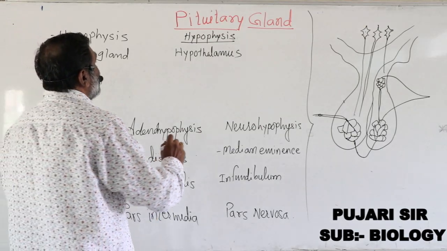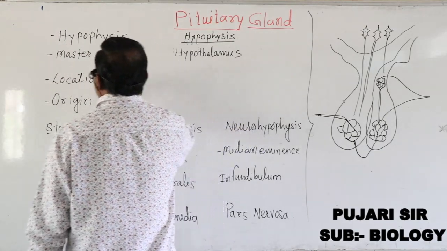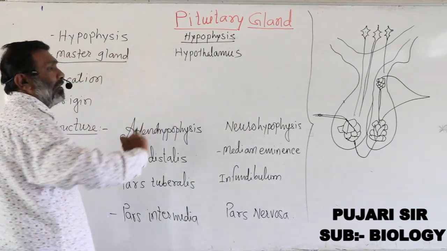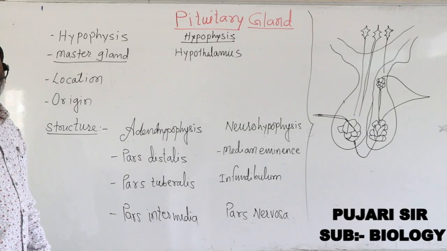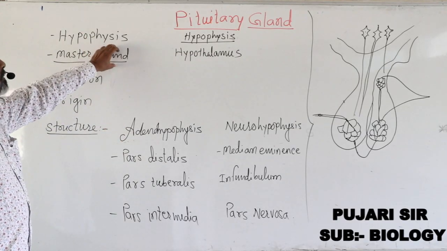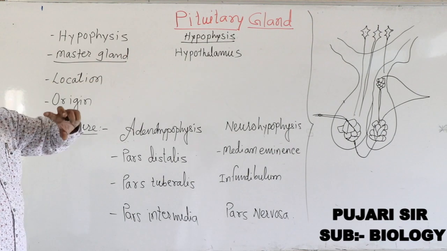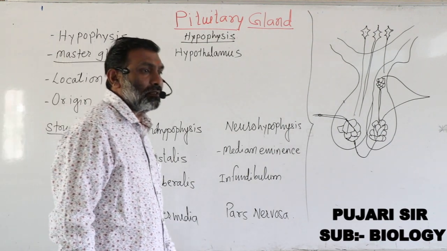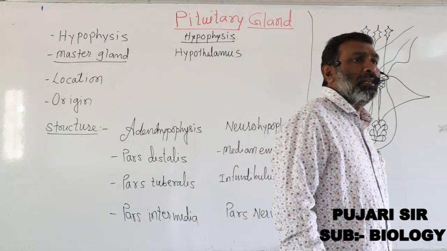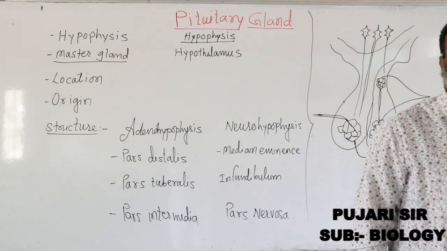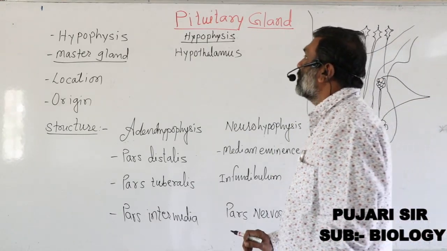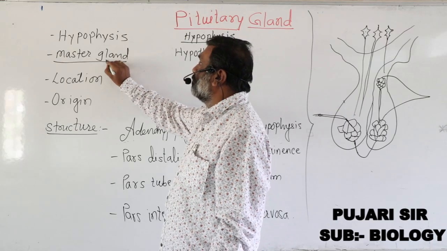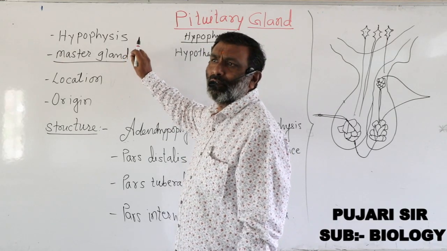This question is asked in your board exam as well as in the NEET exam. Why is the pituitary gland called a master gland? Because it controls the functioning of all endocrine glands. Therefore it is called a master gland.